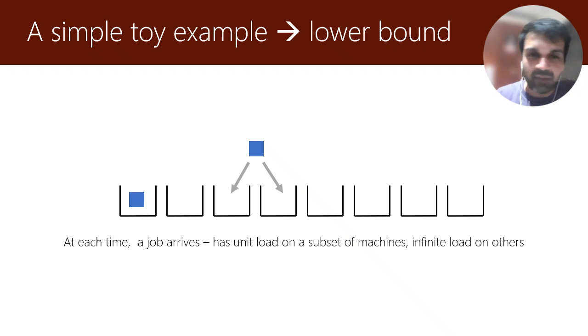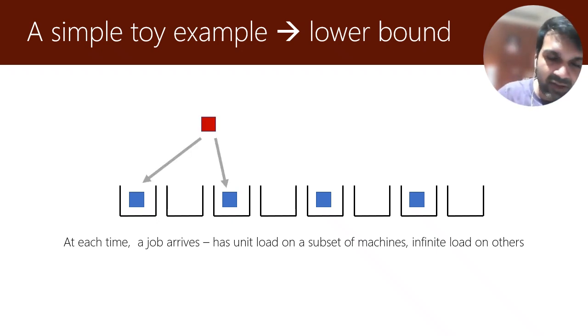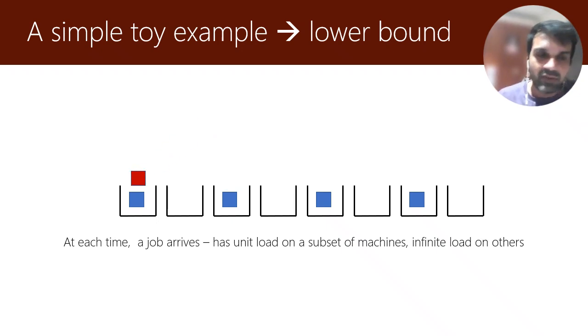Now another blue job comes, can only go on 3 and 4, has infinite load on the other machines. So we decide to schedule it on this machine. And this can happen, right? We can get 4 jobs and we have decided to schedule them on all the odd machines. Now, unfortunately for the online algorithm, a new red job comes and it says it can only be scheduled on machines 1 and 3. Again, due to symmetry, it doesn't matter which machine we assign this job to, so we send it to 1. Similarly, a job that comes only on 5 and 7, we send it to 5.